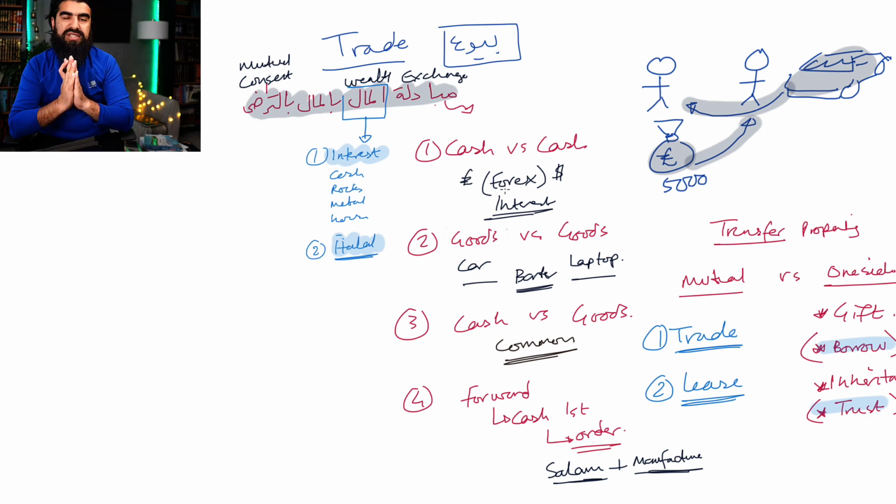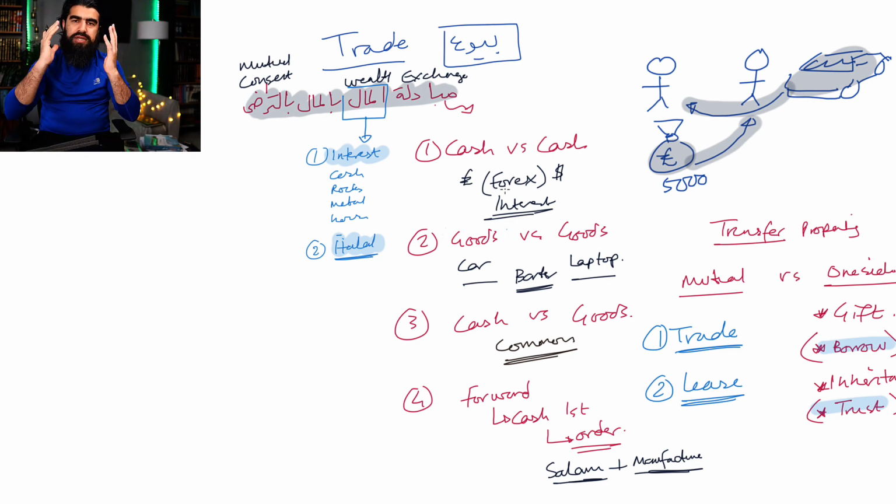So these are four types of contracts that we are going to be dealing with when we talk about transactions. So you think about anything. Let's say for last week, where did you spend money last week? You went and you bought food from a restaurant. So there's cash for goods. You might have gone and bought yourself a dessert. Again, cash for goods. You might have exchanged money. You want to go for Umrah and you want to buy riyal. So you gave cash and then you got riyal. This is cash for cash. You might even have swapped some items with someone. You gave a book to someone and you took their book. So this is goods for goods.